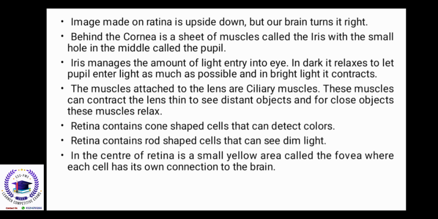The muscles attached to the lens are ciliary muscles. These muscles contract to make the lens thin to see distant objects, and for close objects these muscles relax. Retina contains cone-shaped cells that can detect colors. Retina contains rod-shaped cells that can see dim light. In the center of the retina is a small yellow area called the fovea, where each cell has its own connection to the brain.